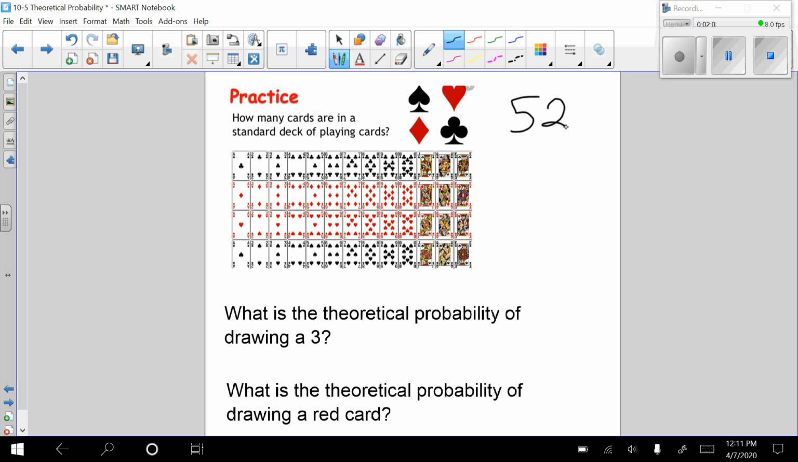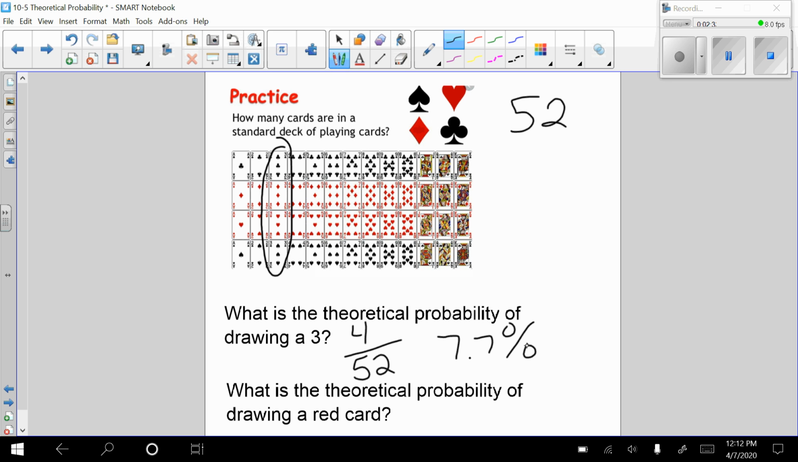it would be a 3. Well, how many 3s are there? If I look, I can see the 3s are right here. That means I have 4 threes in the deck of cards. How many total possibilities are there? There's 52 total. So that means I have a 4 out of 52 chance of drawing a 3. And if I found that as a percentage, I would find out that's about 7.7% of the time, if I pick a card from a deck of cards, it's going to be a 3.